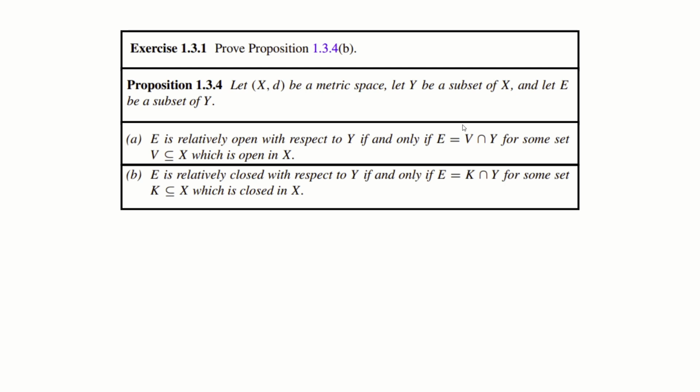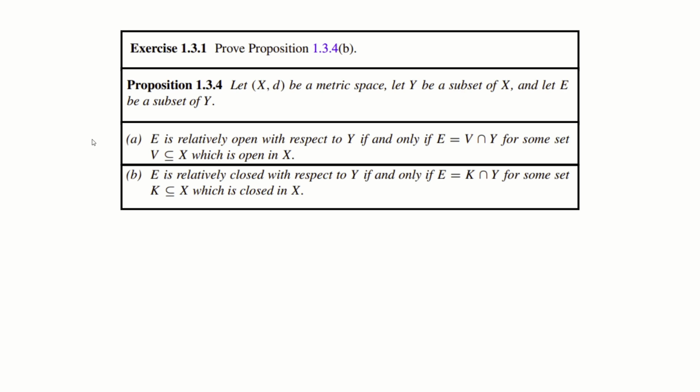So for this problem, it says 1.3.1, prove proposition 1.3.4b, which is the proposition. I'll just read the entire thing here. Let (X, d) be a metric space, let Y be a subset of X, and let E be a subset of Y.